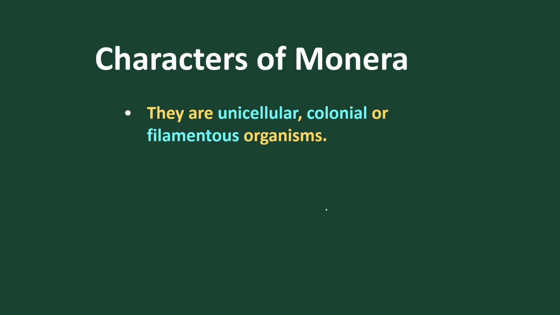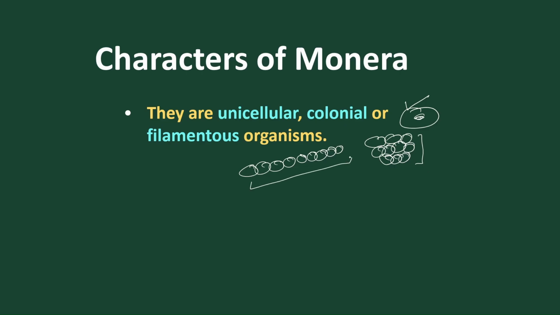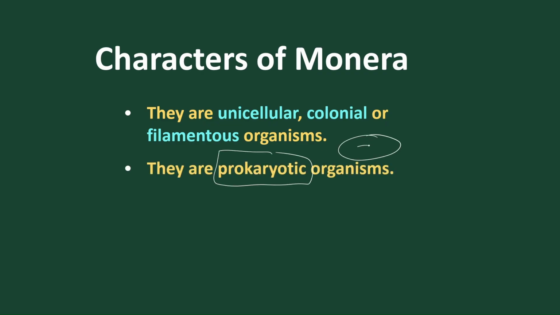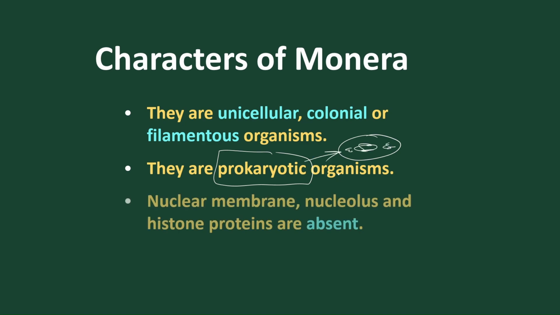Coming to the characters of Monera, these are either unicellular organisms, or they are present in groups called colonies, or they are present in filamentous forms. So this is the arrangement of bacteria. They are mostly prokaryotic organisms, as they don't contain a nuclear membrane or membrane-bound organelles. So these are prokaryotic organisms.